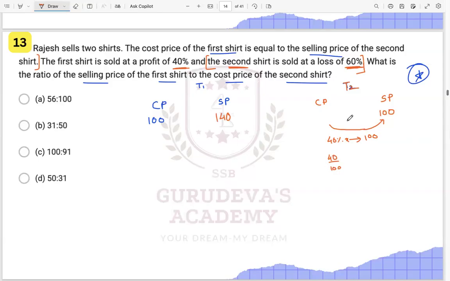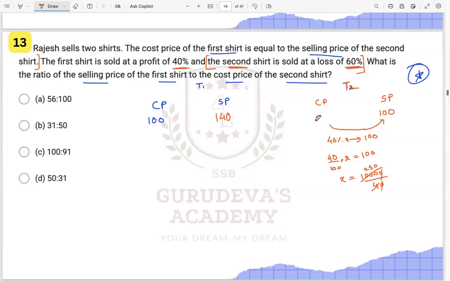Loss of 60% means what? It is getting sold at 40%, right? So this value of 40% of X is given to you as 100 over here, right? So X will be 10000 upon 40 over here. This will be cancelled by 2, 5 and 0.